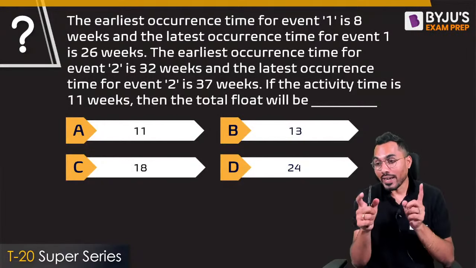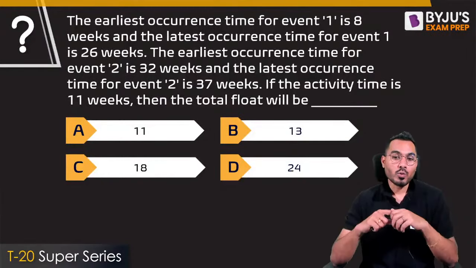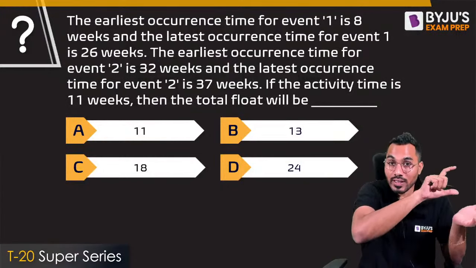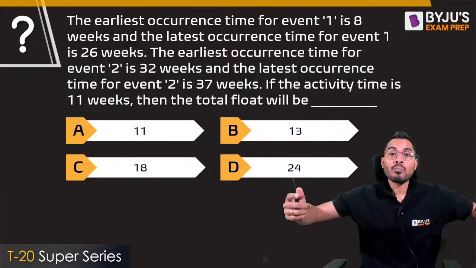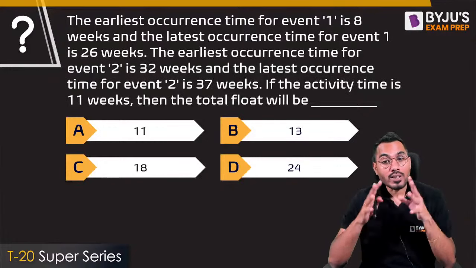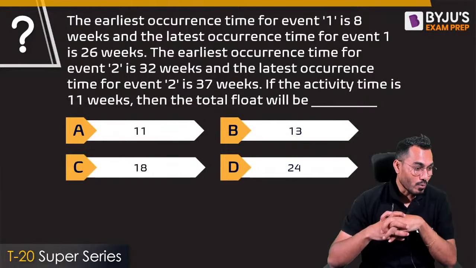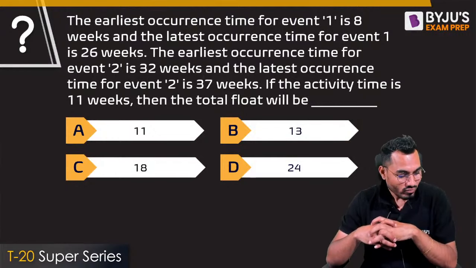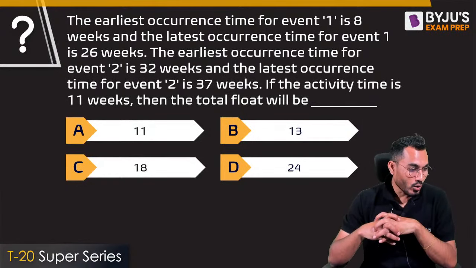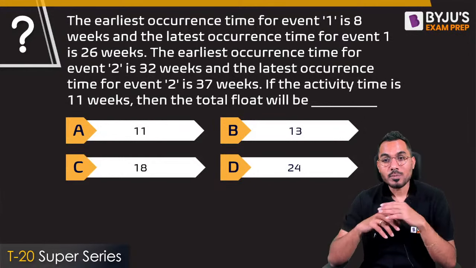If the activity time is 11 weeks, then the total float will be? Again the total float, but instead of giving the network diagram, theoretical data is given, and based on that we are interested to calculate how much the total float is. Can you calculate the total float in this case?